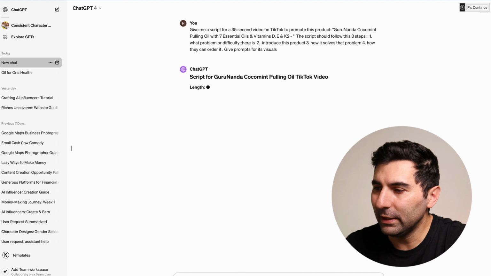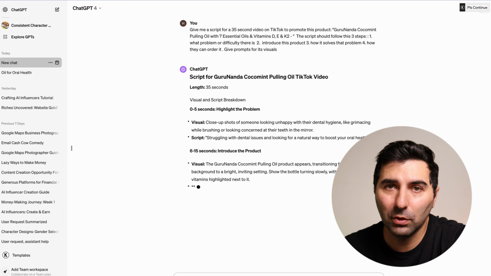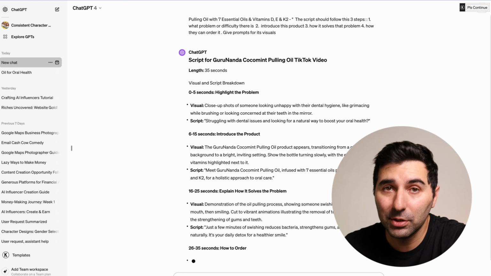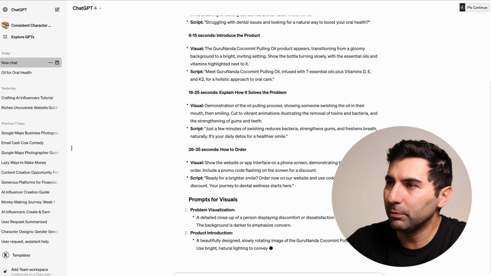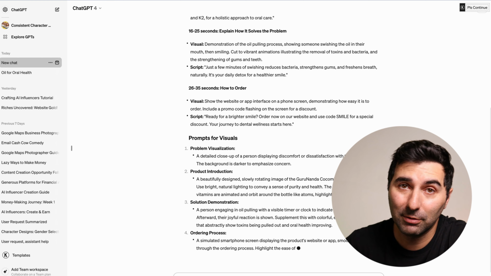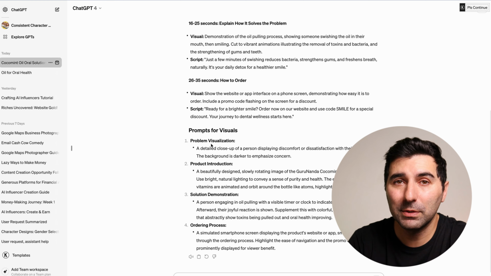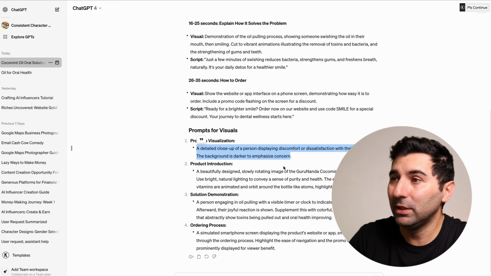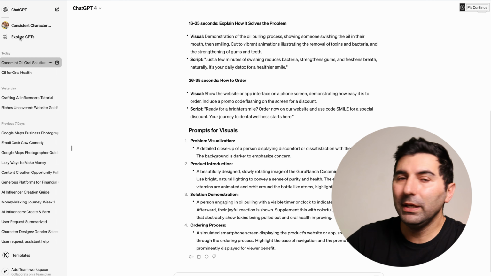And also I add at the end, give prompts for its visuals, the prompts that we can use for our image creation. And then I click the generate button and it starts doing its magic for us. So exactly it gives us the prompts we can use to make our images related to the video. Now I want to make the images here.